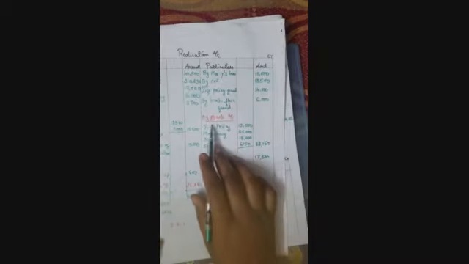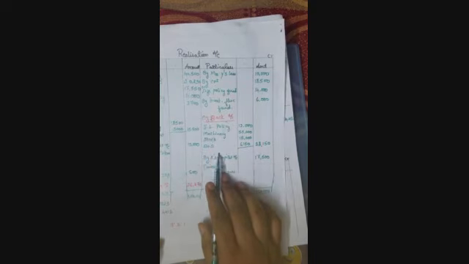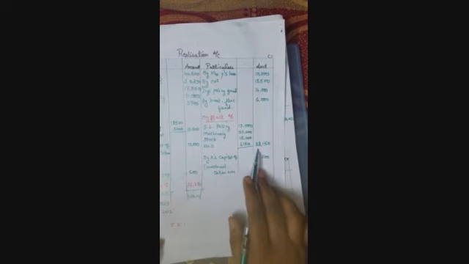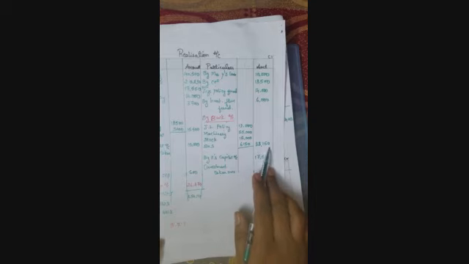The total assets realized will be taken from the realization account. Under the bank account we have done all the assets realized here, right? The total is 88,150.